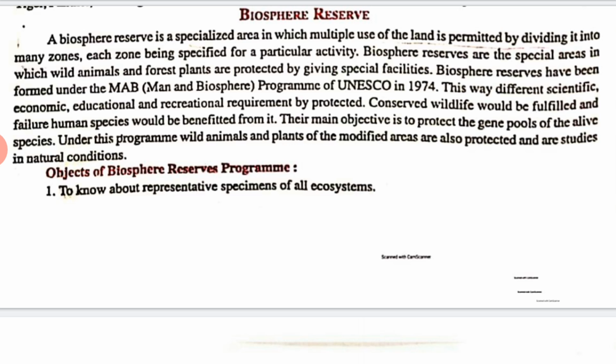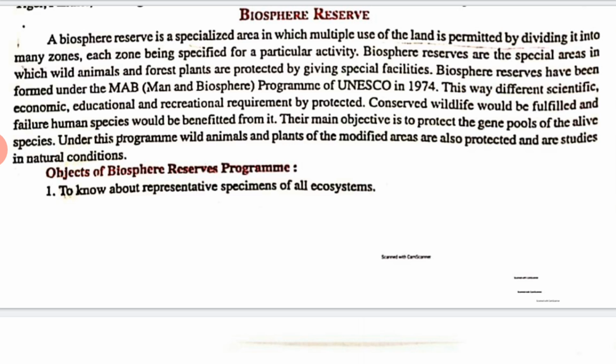This way, different scientific fields and human species would benefit from it. Their main object is to protect the gene pools of live species. Under this program, wild animals and plants of the modified areas are also protected and studied in natural conditions.